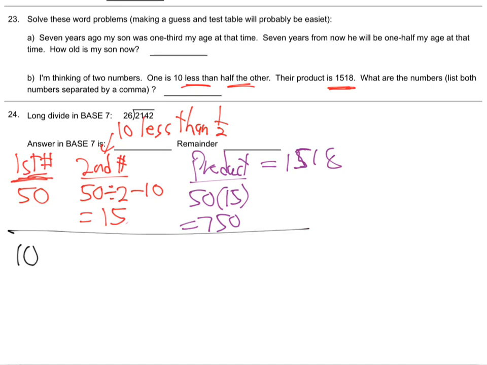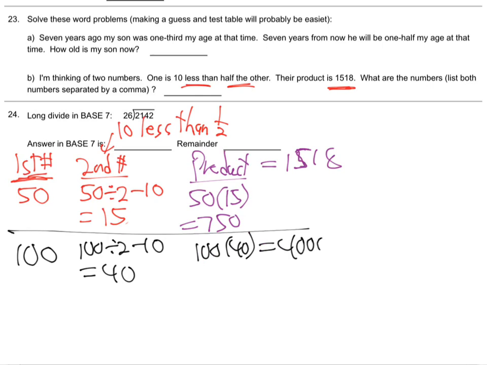So go higher, like maybe 100. I'll just double it. I have no idea. Okay, second number is supposed to be that divided by 2 minus 10. 50 minus 10, 40. And then you multiply 100 times 40, and you get 4,000. Oh, wow. Yeah, that got big in a hurry. So that's way too big.